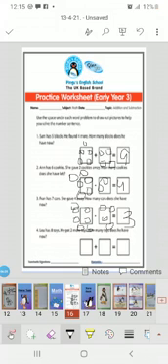Lou has 8 toys. He got 2 more toys. How many toys does he have now? So in the first box we are going to make 8 toys. And we will add 2 more. 1 and 2. Now if we count all the toys together, they will be 8, 9 and 10. Yes. Now Lou has 10 toys altogether.